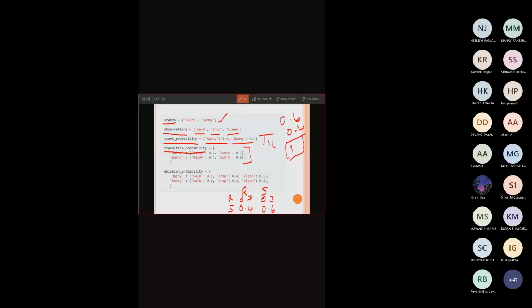This is for hidden. Now, what is the observed data we have? The observed data is walking, shopping, and cleaning. Now, based upon the observed data, if you are plotting the matrix and placing the probability for the observed data, that is called the emission probability.